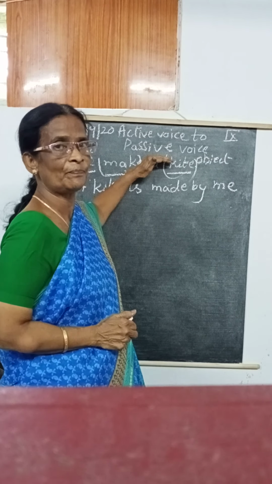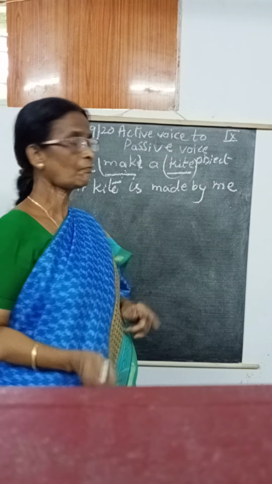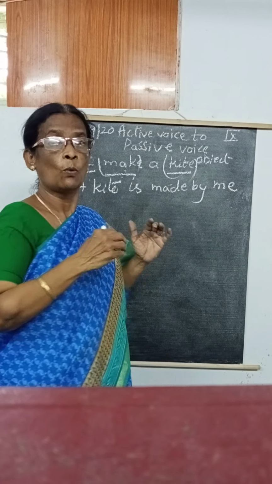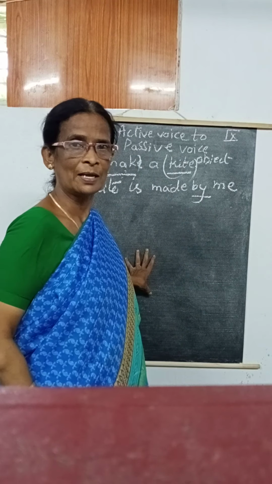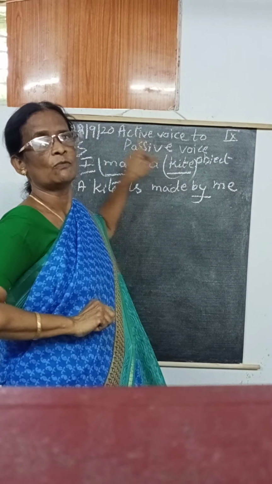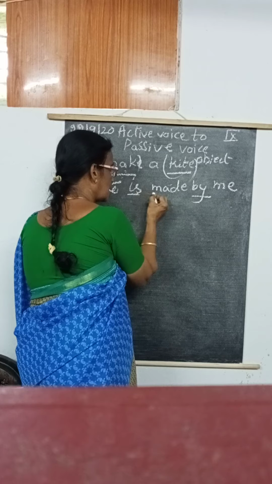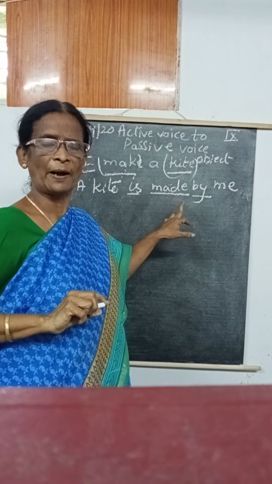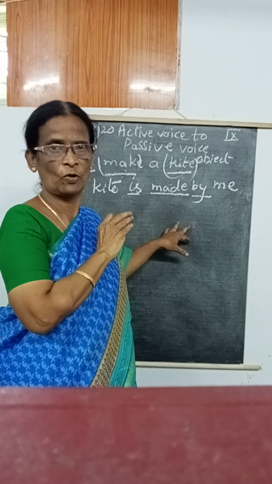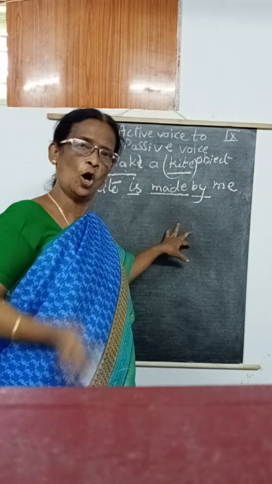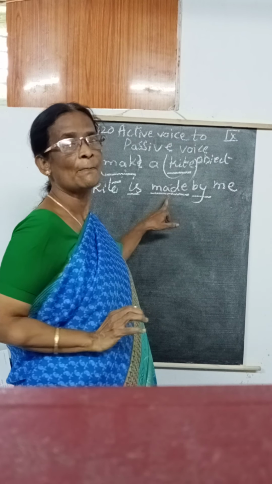Here, active voice means the subject does the work, whereas passive voice means the subject has had the work done. That's why we write the by. Okay, so when the object is singular and the verb is present tense, in the passive voice we have to write is plus past participle. For all passive voice, we have to use the past participle. That won't change for all. Whether it is continuous tense, perfect tense, whatever it may be, we have to write the past participle.